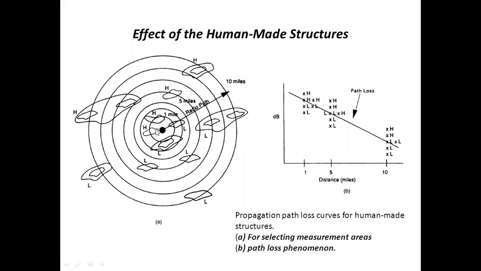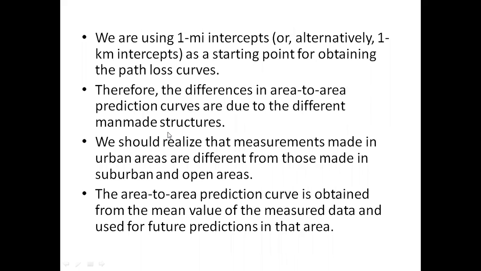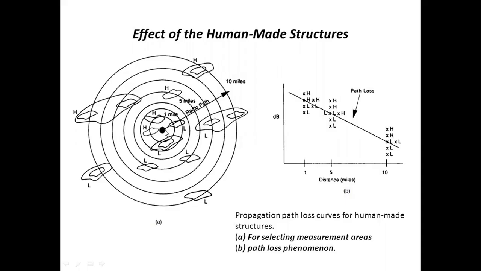So at every mile, we have some high spots. That means we can have high signal coverage at some positions, and low signal at other positions. These high spots and low spots represent those areas. We are using 1 mile intercepts as a starting point for obtaining the path loss curve. Our main aim is the path loss curve, by the use of which we can find out the signal coverage in that area. 1 mile intercept means a distance of 1 mile from the cell site.